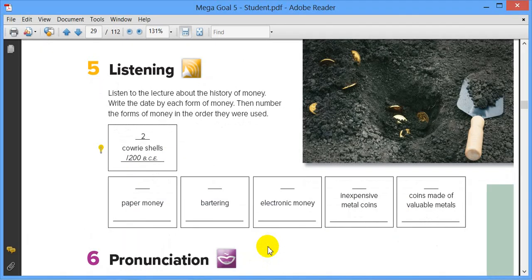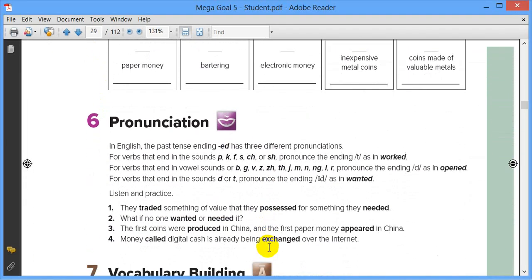After that, guys, let's move to pronunciation. So here in English, the past tense ending ed has 3 different pronunciations. So how to pronounce it? Sometimes you hear the word pronounced with a t sound like worked, stopped, and another word like wanted. So what happened? So let's see. We have to watch a video about that, and then we practice pronunciation here in exercise 6, page 25 in your student book.